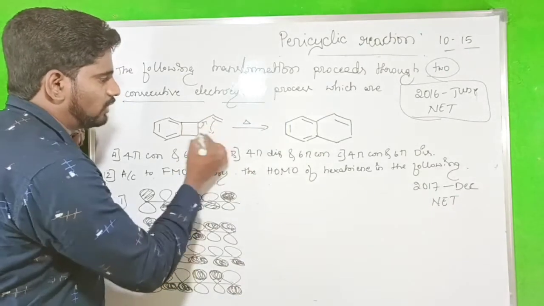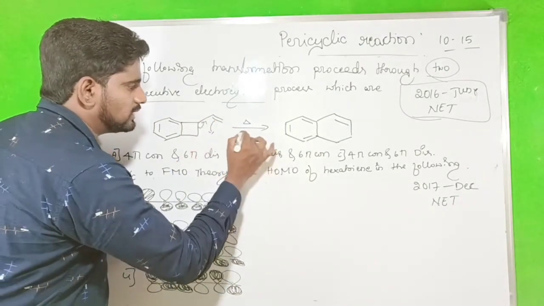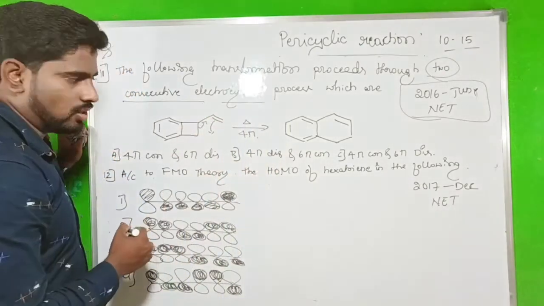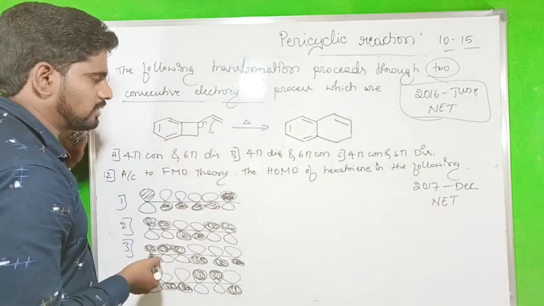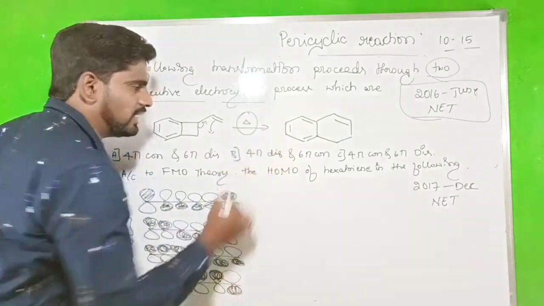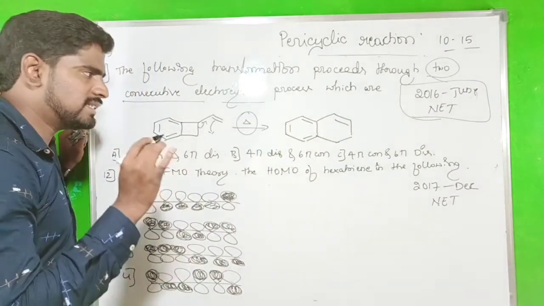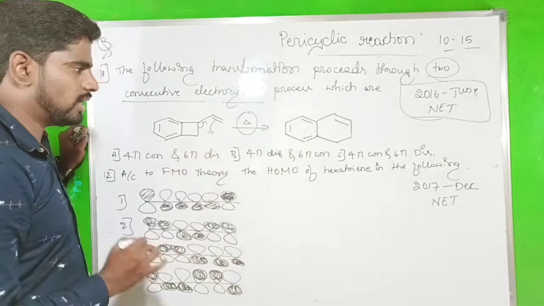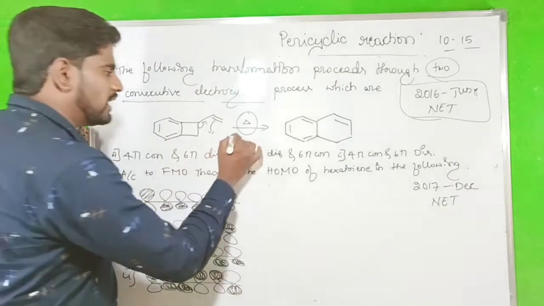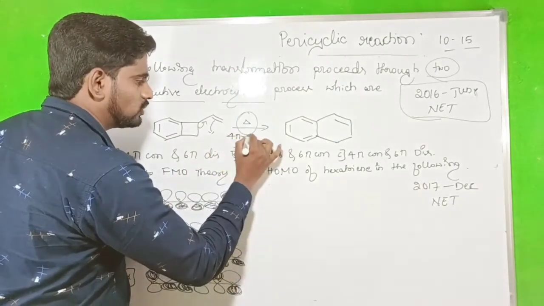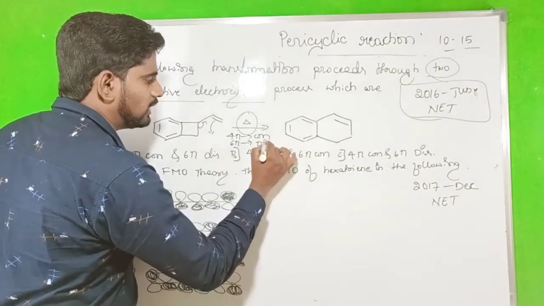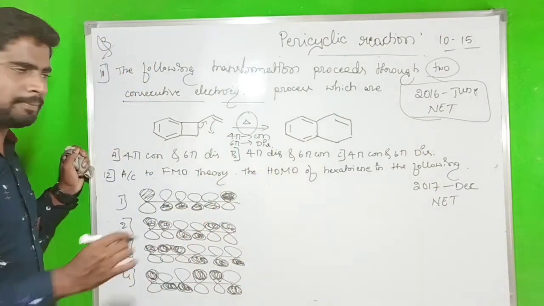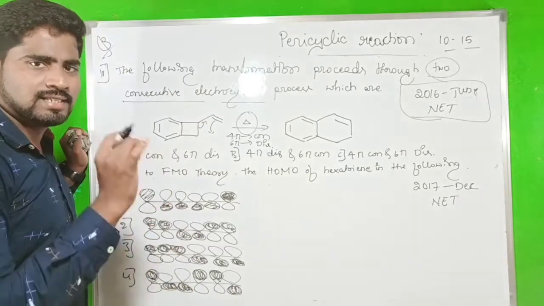So how many electrons will participate here? There are 4 pi electrons. Initially you might say it is 6 pi electrons, but the condition given is thermal. On the basis of the selection rule, if it is 4 pi electrons, it should be conrotation. If it is 6 pi, it should be disrotation. Simply, this question is based on the selection rule.